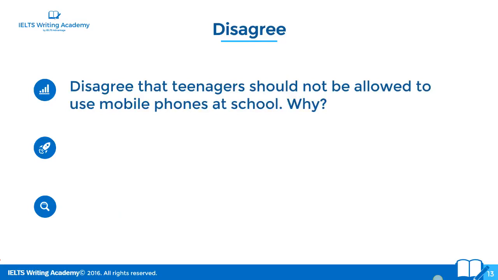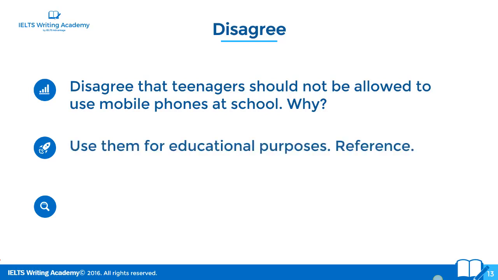So if you disagree that teenagers should not be allowed to use mobile phones at school, why would people think that? All right, think about it. Don't think about it personally. All right, your personal opinion doesn't matter. Think outside of the box. All right, why would someone disagree? Use them for educational purposes. So they might use Google, use Facebook, or not Facebook maybe, but a dictionary, a calculator, something like that.